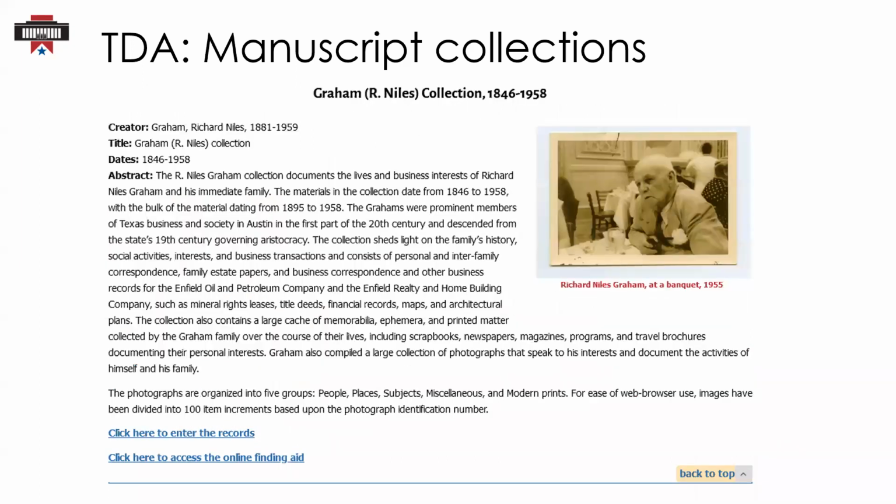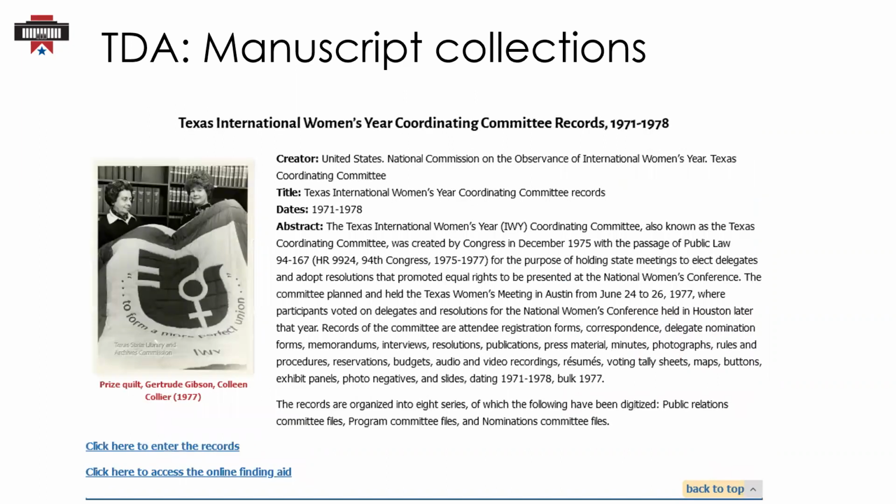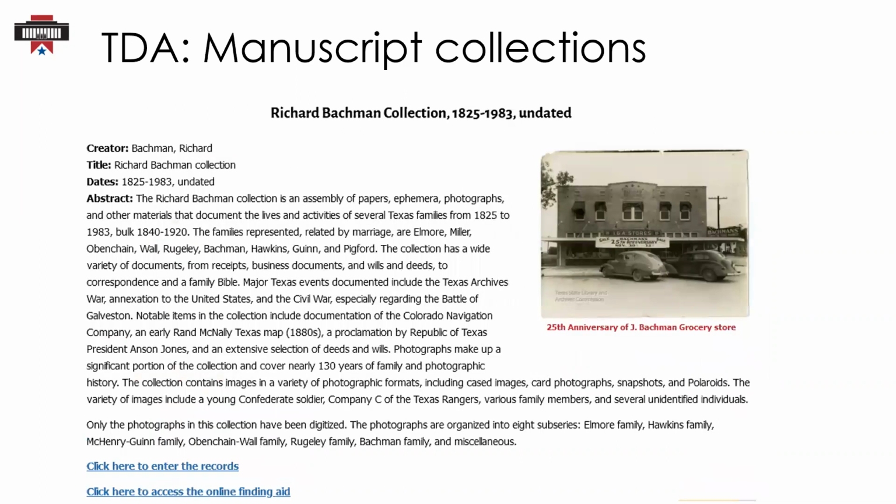What you're seeing now are just a few examples of the manuscript collections available online. The sizes of these collections vary from single items, like the famous William Barrett Travis letter written from the Alamo, to several thousand documents. As you can see, we have many different manuscript collections available in various types of formats, including audio-visual, diaries, scrapbooks, drawings, and more.